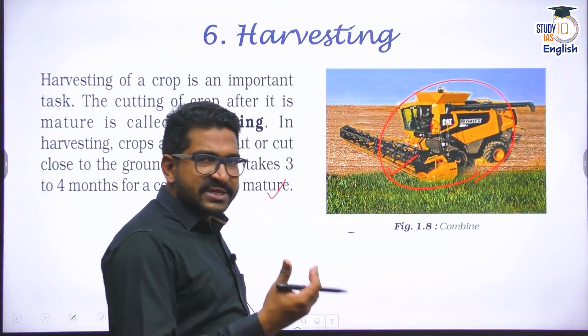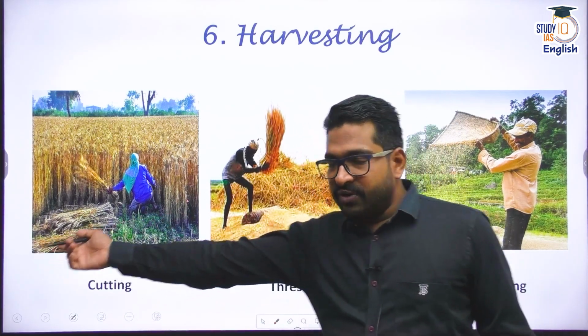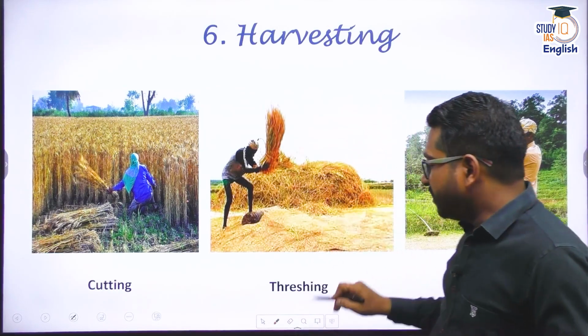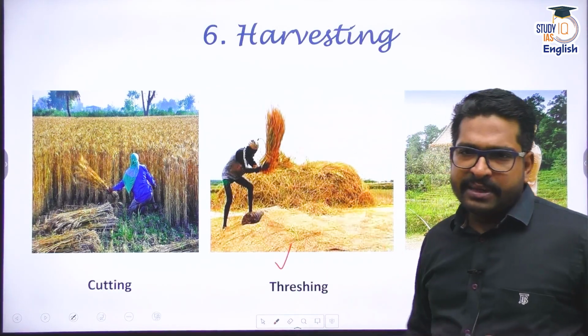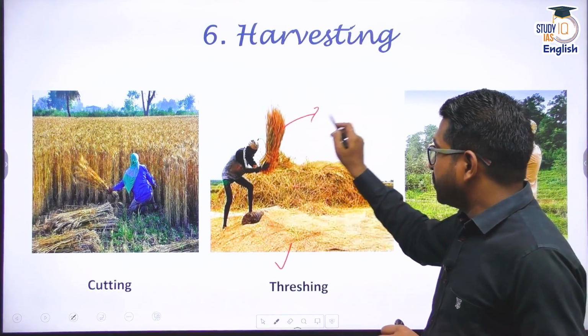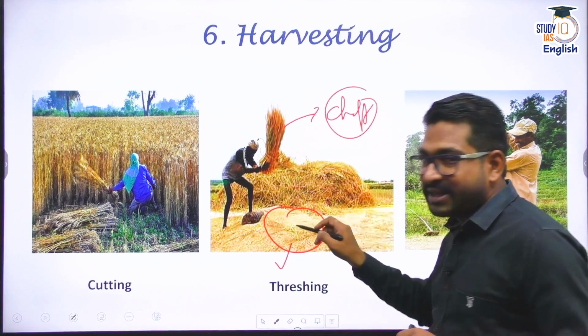Now, in the traditional system, what we used to do is we used to cut them. First of all, we used to cut the crop. We used to make a big lump of that particular crop, and then we go for threshing. Manual labor and threshing. And when you thresh it, basically threshing means there would be chaff which is left out and the food grains are stored here.